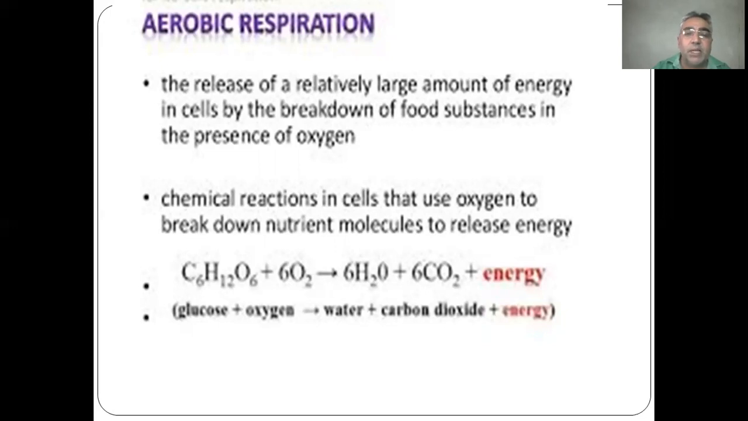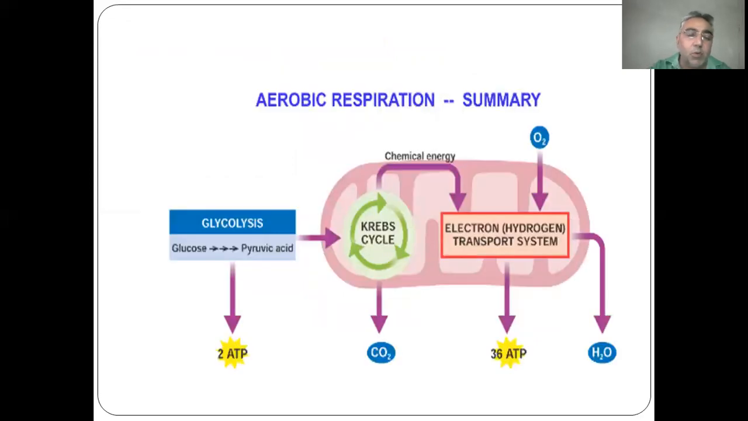Its first process is glycolysis, and after that comes the breakdown of the pyruvic acid molecule, which takes place in the mitochondria. In glycolysis, glucose is converted into pyruvic acid and 2 ATP molecules are formed. After that, 36 ATP are formed, and this takes place in the mitochondria. Glycolysis is common between aerobic and anaerobic respiration. It takes place in the cytoplasm, and the Krebs cycle takes place in the mitochondria.